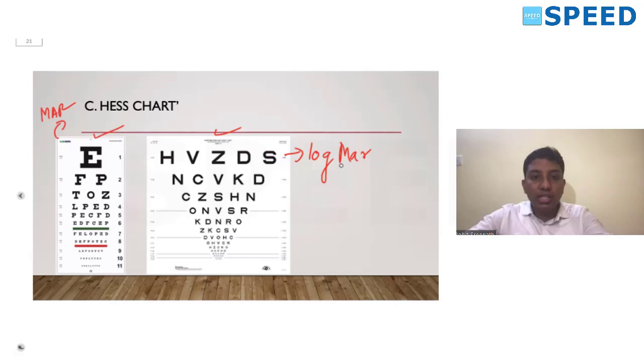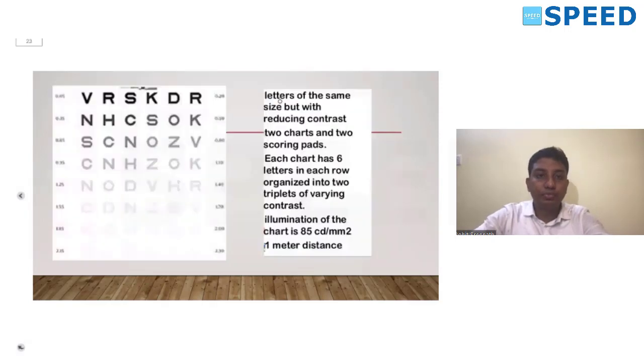Second thing is the logarithmic chart also, the readings come in decibels. So if you want to do research, when you're into research, you want to do a paper publication, the logMAR chart or the ETDRS chart is used because of standardization. It is standard. Hence it is preferred over the normal Snellen's visual acuity. So these are the important differences between the logMAR chart and the normal Snellen's vision chart.